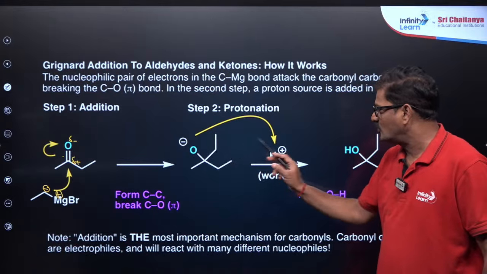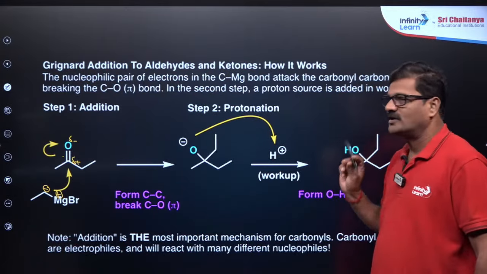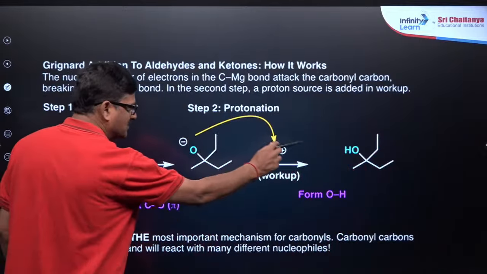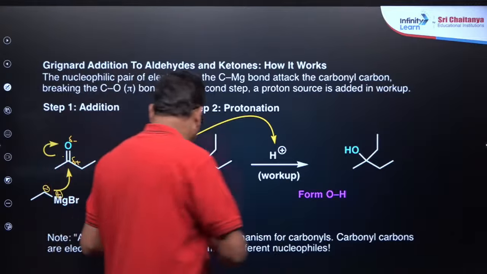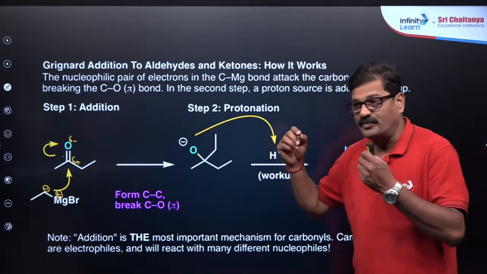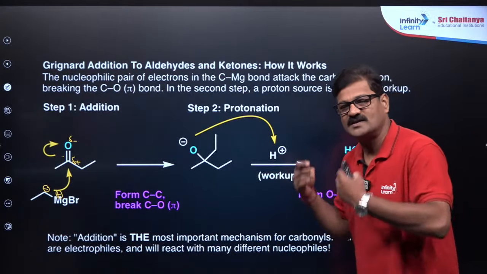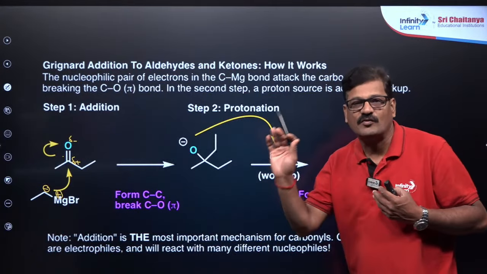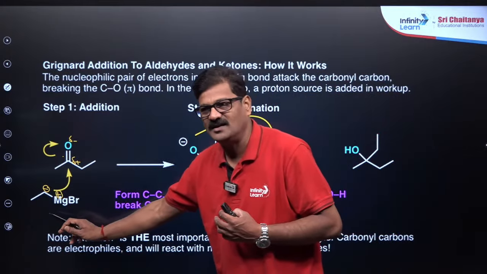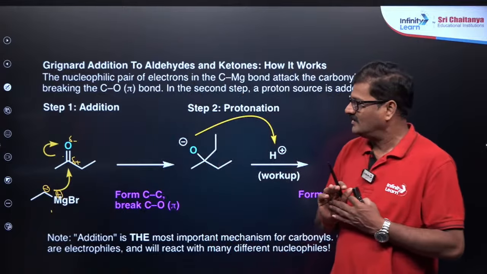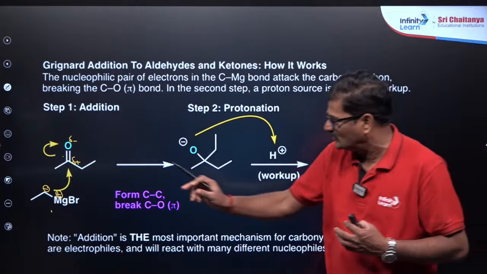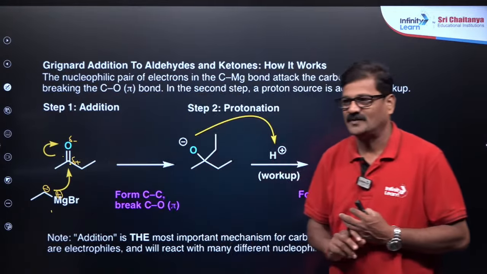Now this is going to be protonated to get its corresponding alcoholic group, and this ketone gives a tertiary alcohol. So in addition, the most important mechanism of the carbonyl: carbon behaves as an electrophile. It always attracts a nucleophile to come and attack. So who is the nucleophile here? Grignard reagent is the nucleophile, and carbon double bond O is the electrophilic center.